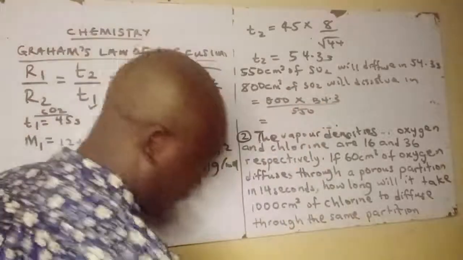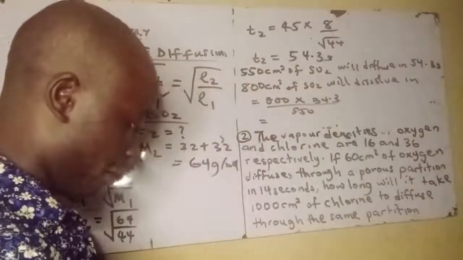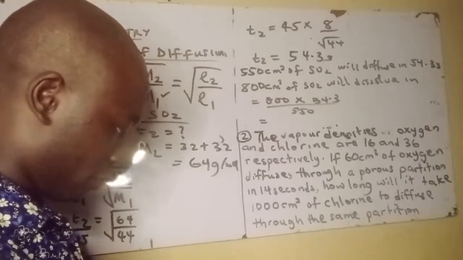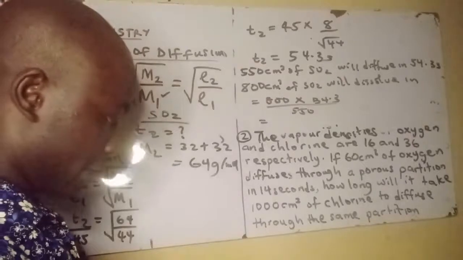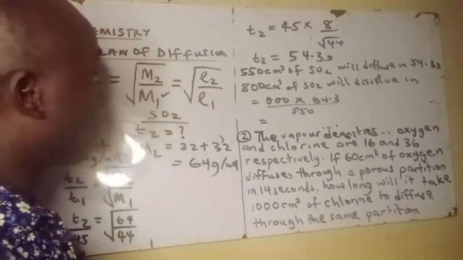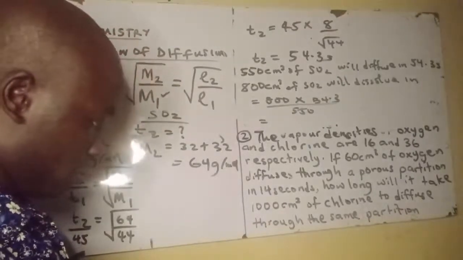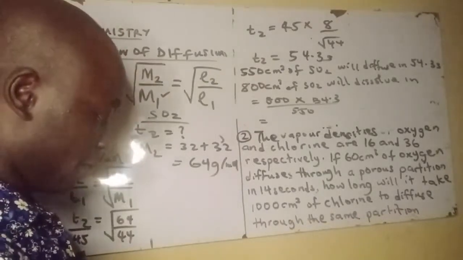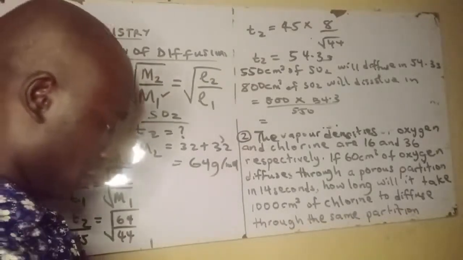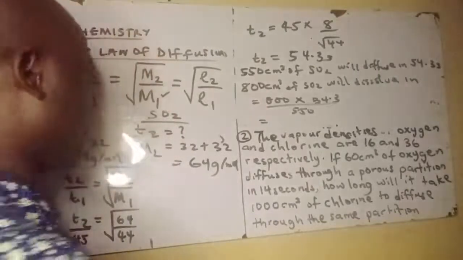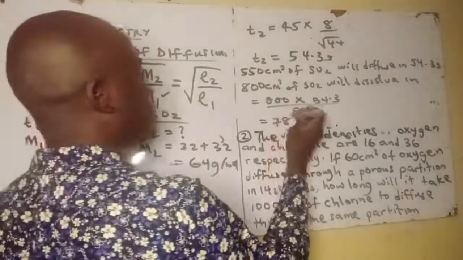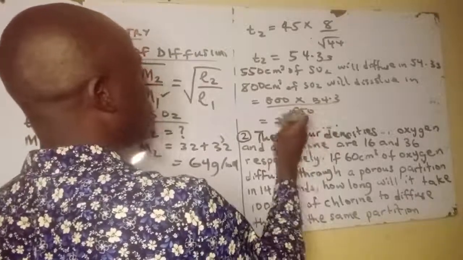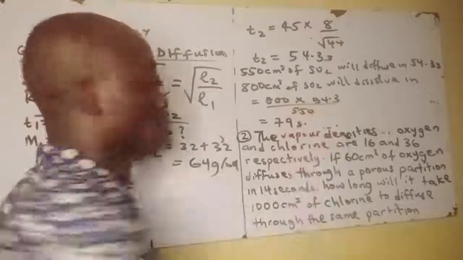Let's check the answer on our calculator. 54.3 times 800 divided by 550. That's 78.98, or let me just say 79 seconds. It takes 79 seconds to diffuse.